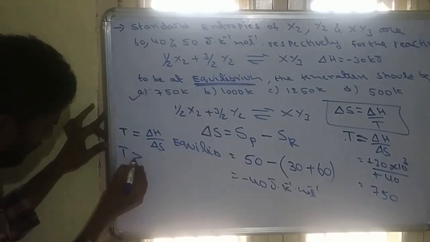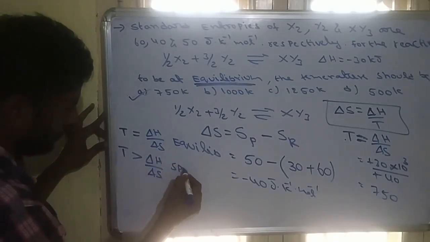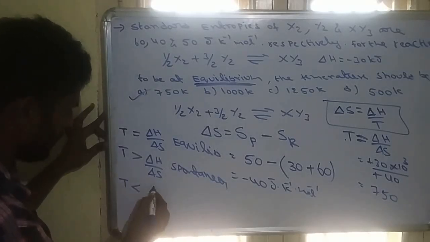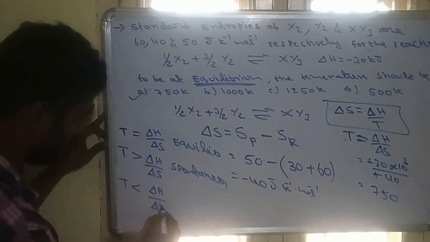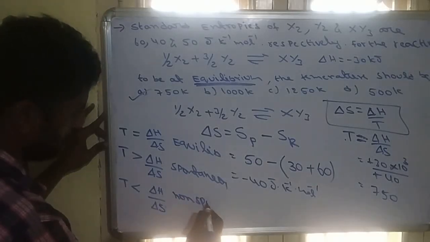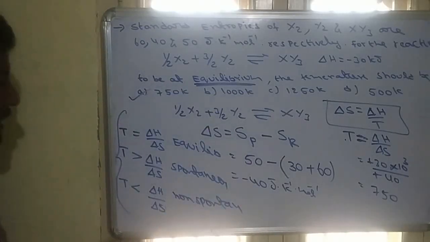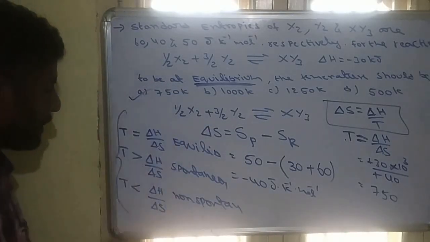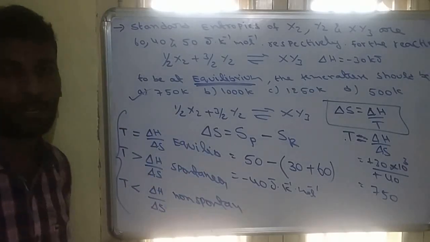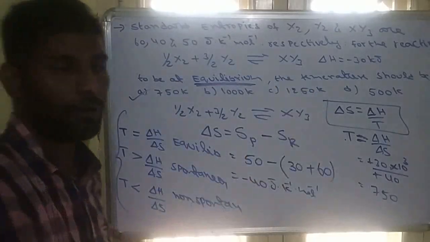When temperature is greater than delta H by delta S, the process is called spontaneous. When temperature is less than delta H by delta S, it is called non-spontaneous. How these formulas came, I will explain in the next class. But equal means equilibrium, temperature greater than means spontaneous, and temperature less than means non-spontaneous. So this condition will come in the next class. Just practice all entropy questions.